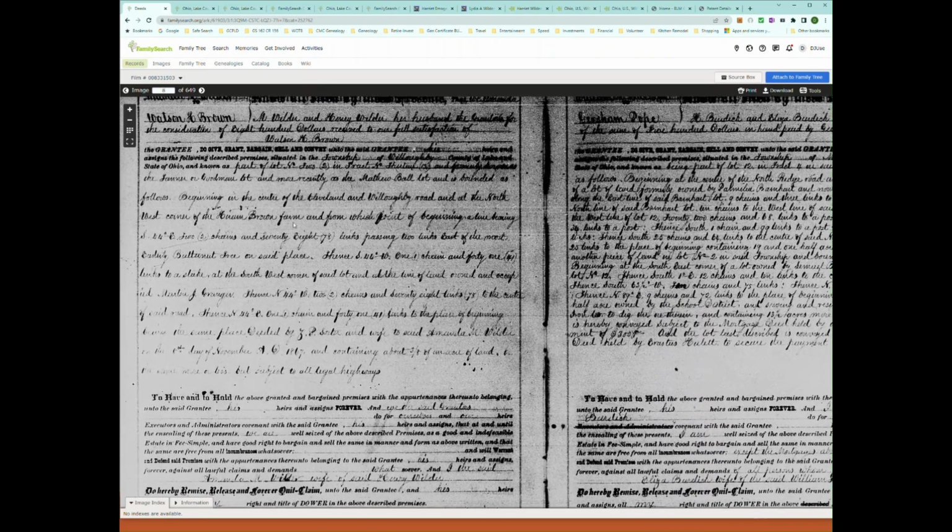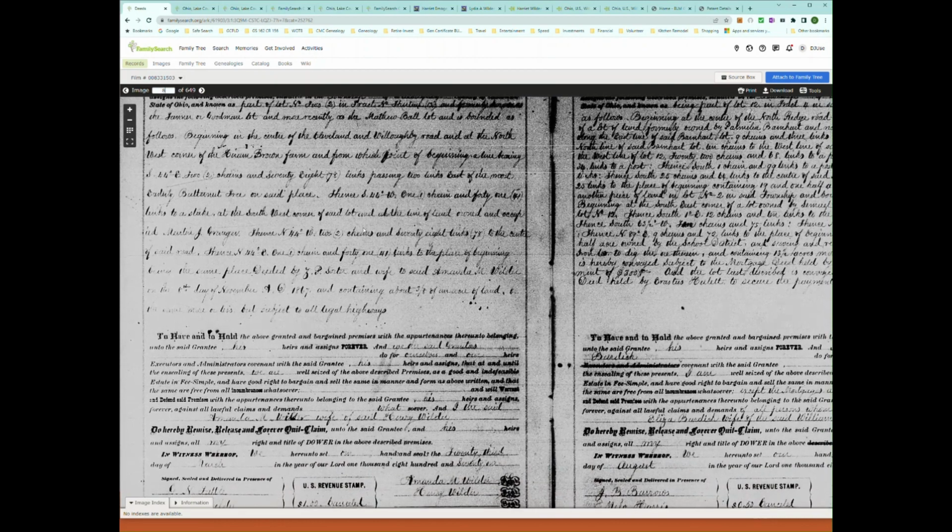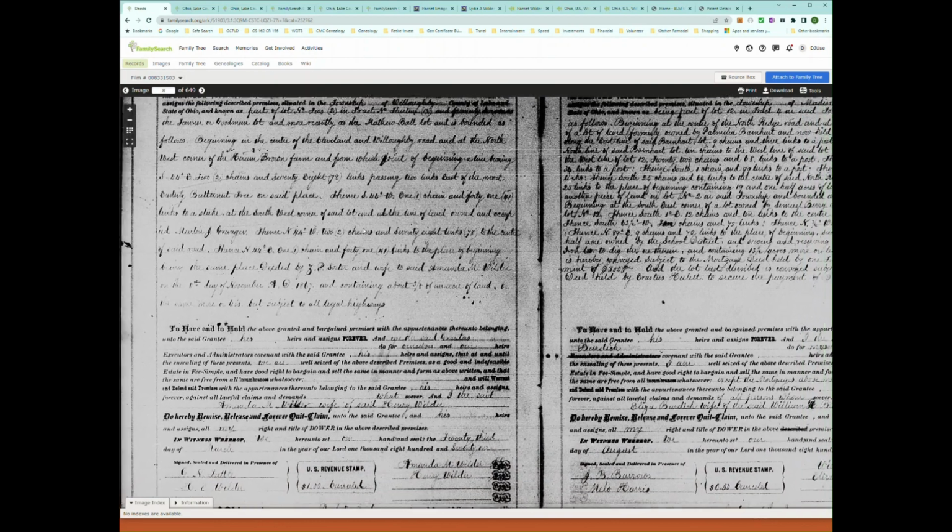It's handwritten out, but it gives a lot of information about where the property is. But what is very interesting in these earlier deeds is that the property lines might refer to the neighboring property. And here you talk about the Hiram Brown farm, and there's some farm names. And what you would do is keep track of those as neighbors, and there might be interaction, maybe marriages between neighboring families.